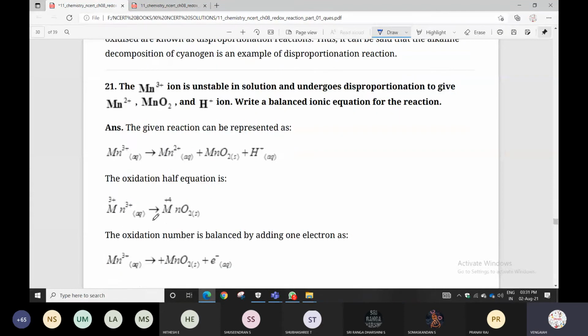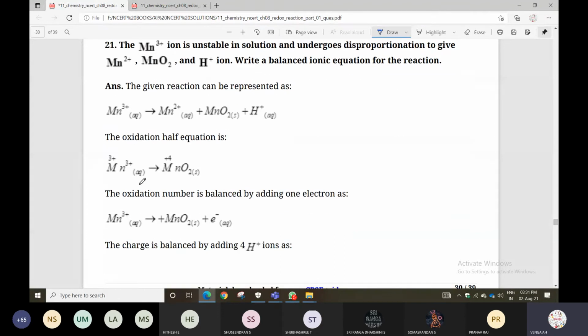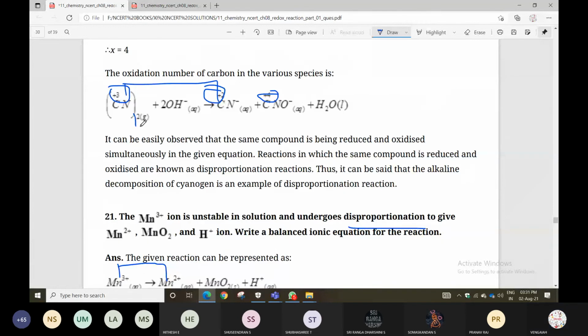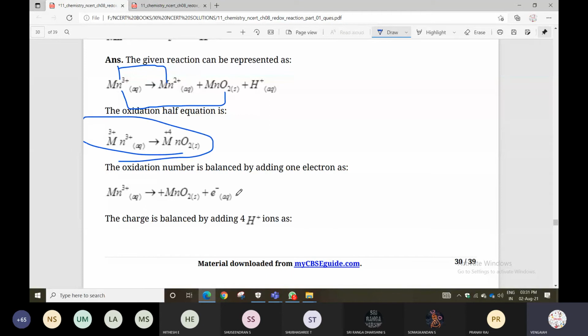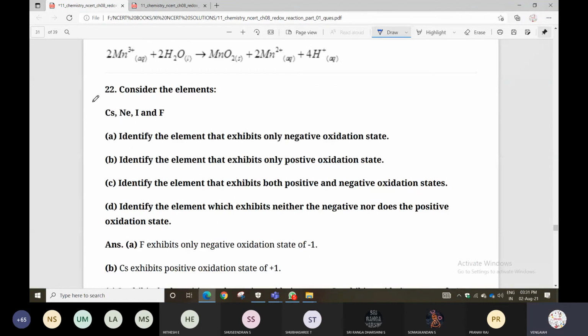The oxidation equation is given: Mn3+ gives MnO2. Here the same species undergoes oxidation as well as reduction, so this type of reaction is called a disproportionation reaction. Same as before, here also the species behaves in oxidation as well as reduction. One is the oxidation reaction, and next the reduction reaction is also given. Next, consider the elements.